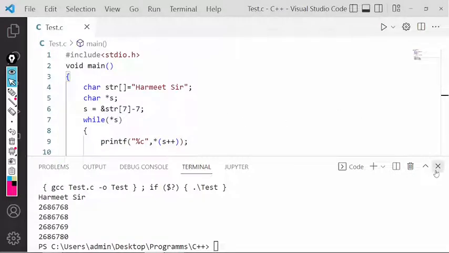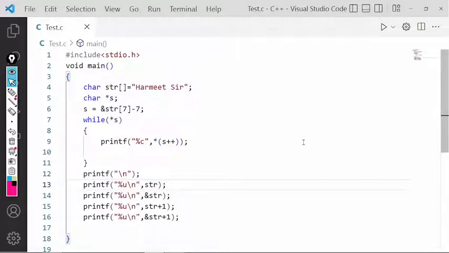Go through this program. If any doubt, you can ask me. Otherwise, we will stop here.